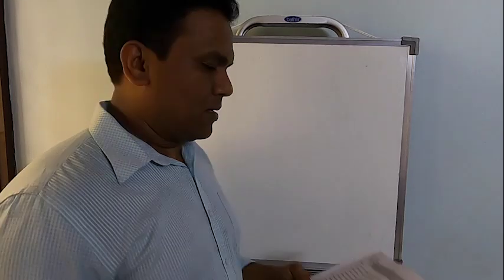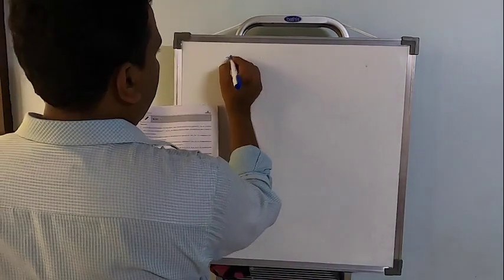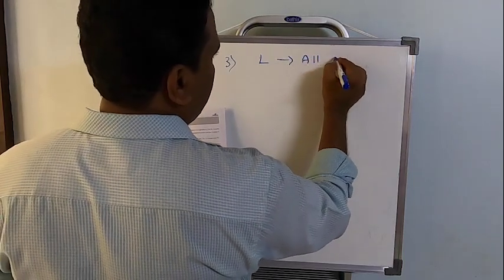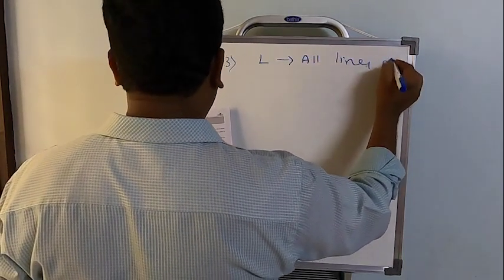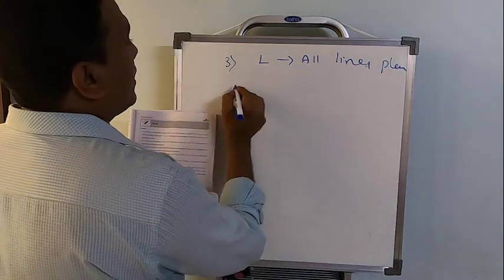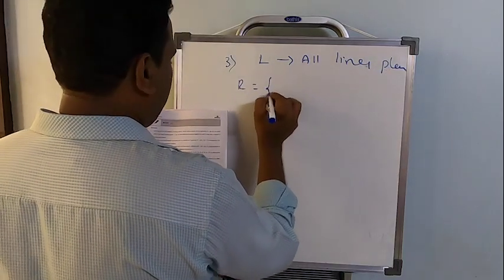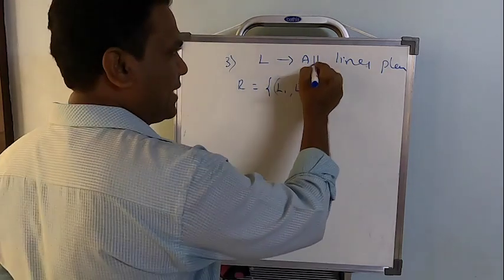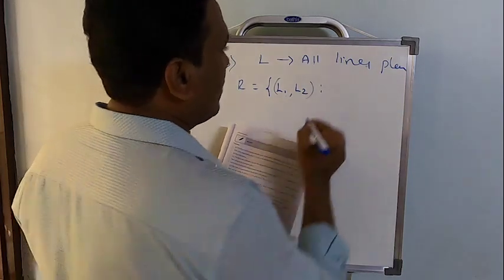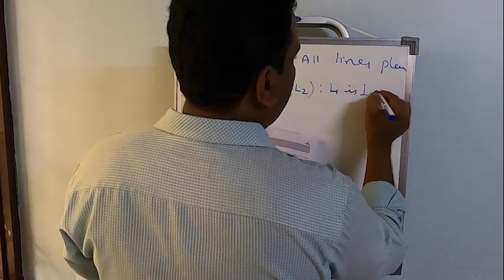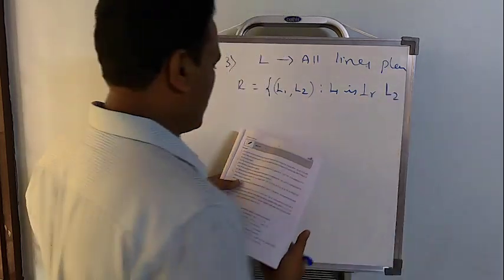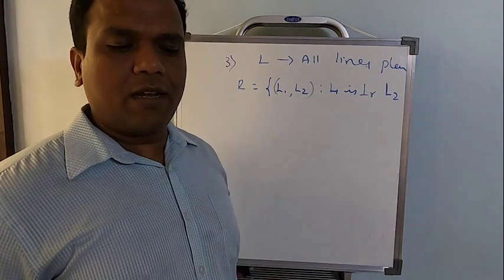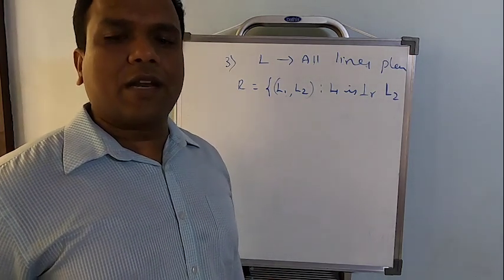Now let's move to the next. Problem number 3. It is defined on a set L which contains all lines in a plane. On this, a relation R is defined as (L1, L2), where L1 and L2 are two lines such that L1 is perpendicular to L2. We need to show that this relation is symmetric but neither reflexive nor transitive.